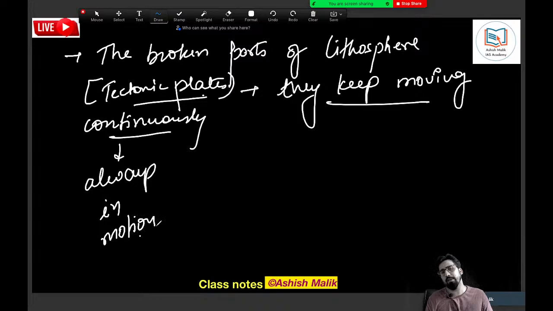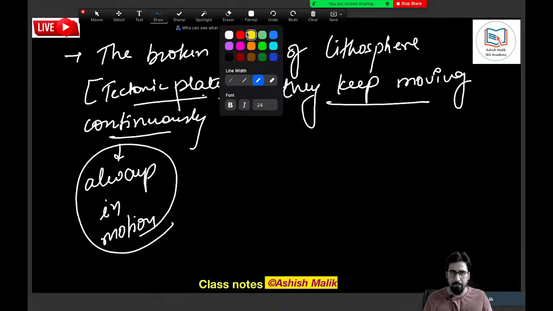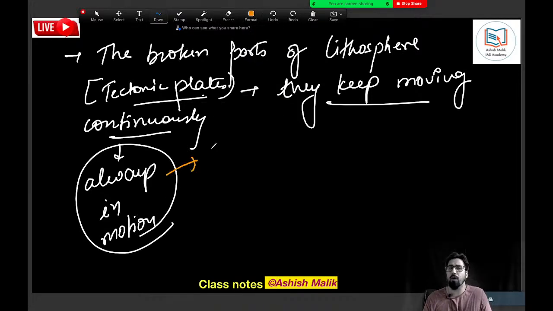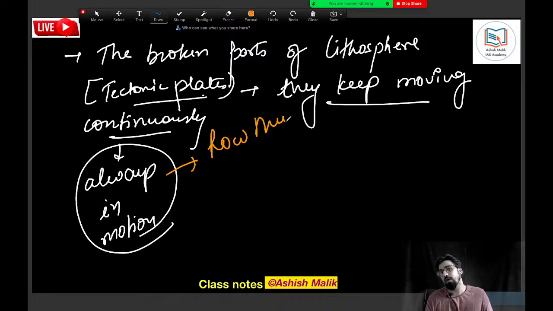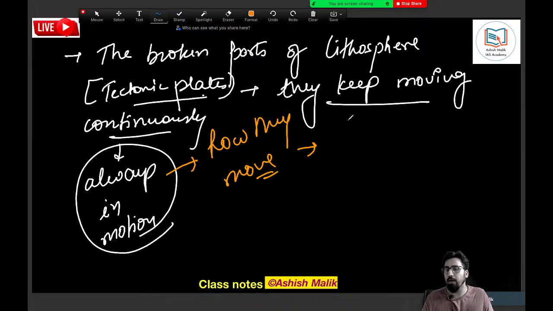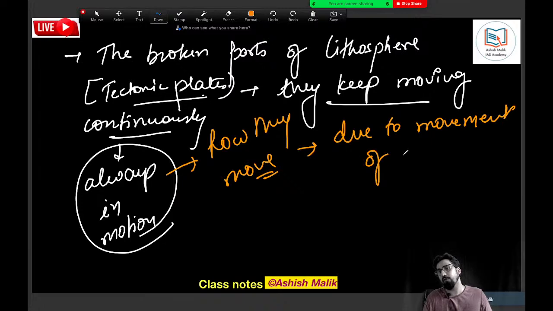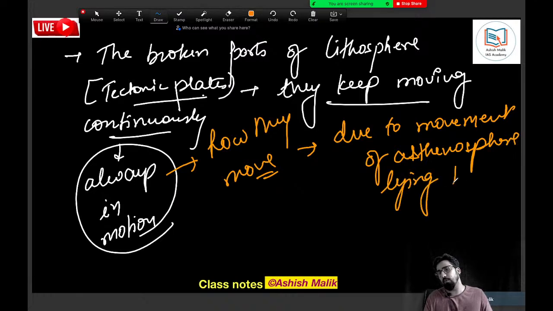And how do they move? I'm saying that they are always in motion. How do they move? The answer is simple. It is because of the movement of asthenosphere, which is lying below.